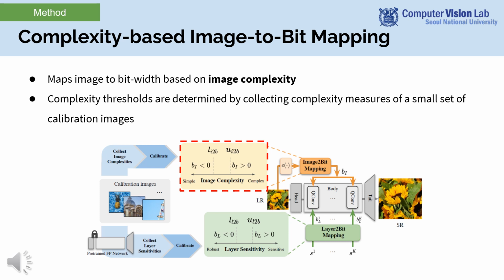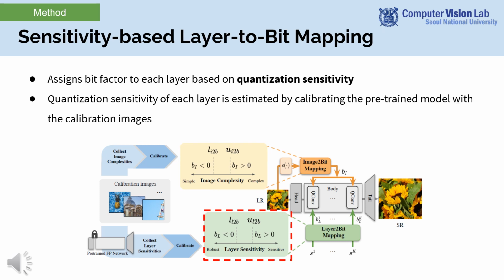We use a mapping model to map an image to a bit width based on image complexity. Simply, if the complexity is larger than the upper threshold, the bit is adapted to increase. And these complexity thresholds are determined by collecting complexity measures of a small set of calibration images. Also, we use a mapping model that assigns the bit factor to each layer based on quantization sensitivity of each layer. Intuitively, the bit is increased for sensitive layers. The quantization sensitivity of each layer is estimated by calibrating the pre-trained model with the calibration images.